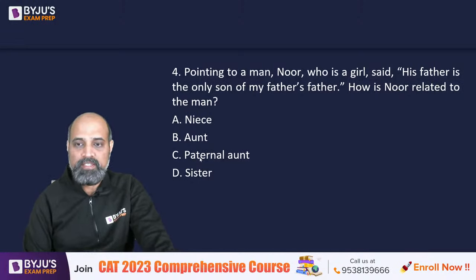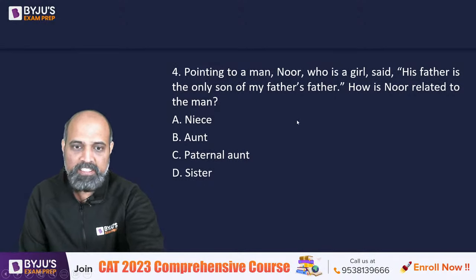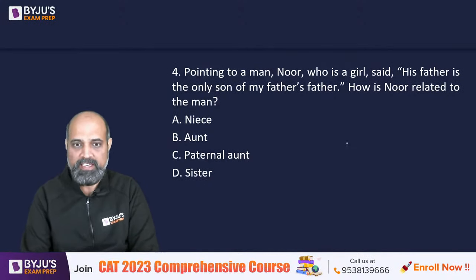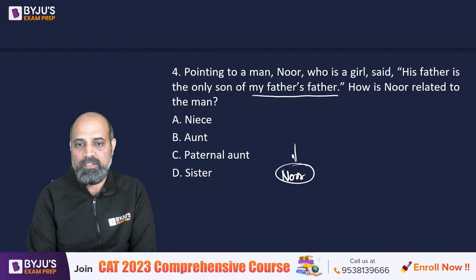Okay. So let's see what you guys have answered. You guys have answered delta as in sister. ठीक है. Let's see. My father's father. So this is Noor, female. Her father. Her father's father.